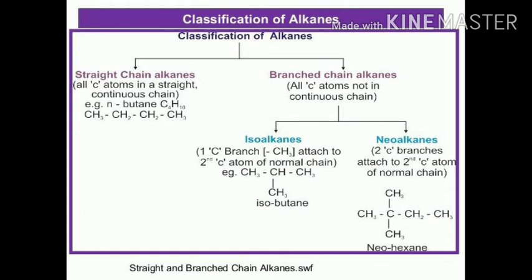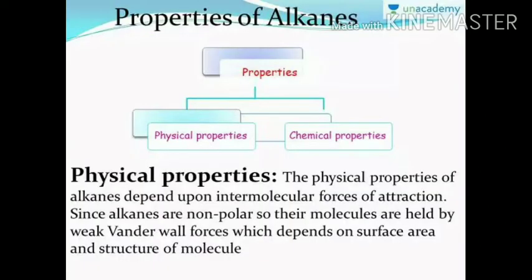Alkanes are divided in two parts, straight chain alkanes and branch chain alkanes. Straight chain alkanes means all carbon atoms are in a straight continuous chain, like normal butane, C4H10, and this is the structural formula. Branch chain alkane means all carbon atoms are not in a continuous chain. It is also divided in two parts, isoalkanes and neoalkanes. Isoalkanes means a first carbon branch, CH3, attached to the second carbon atom of the normal chain. This is isobutane. Now neoalkanes, two carbon branch attached to the two carbon atoms of the normal chain, and this is neohexane.